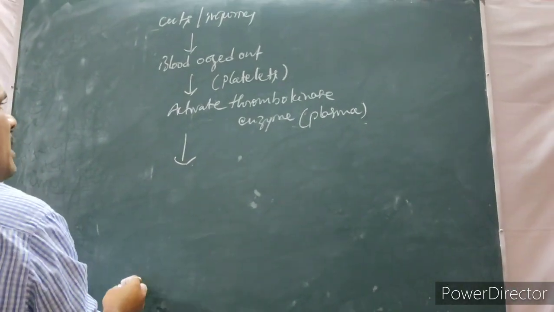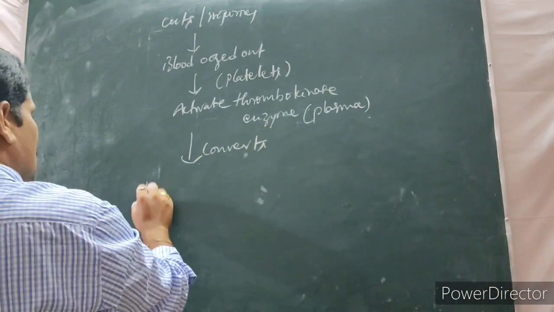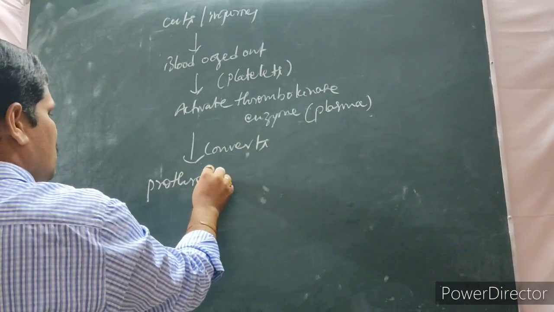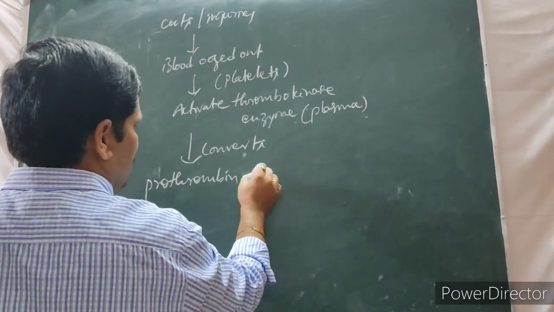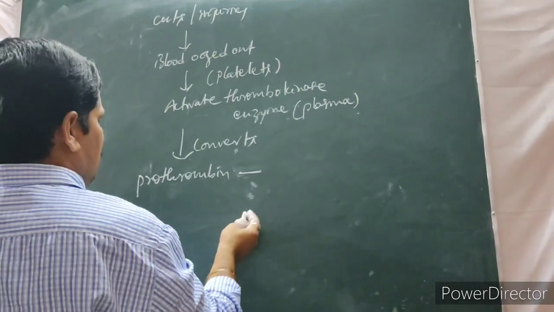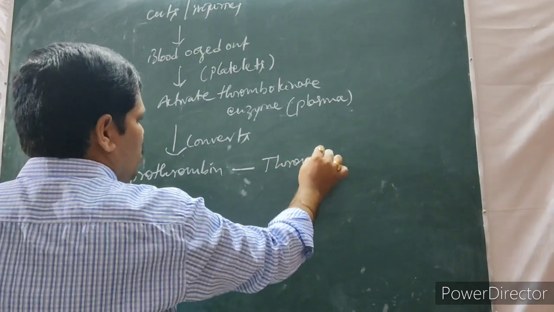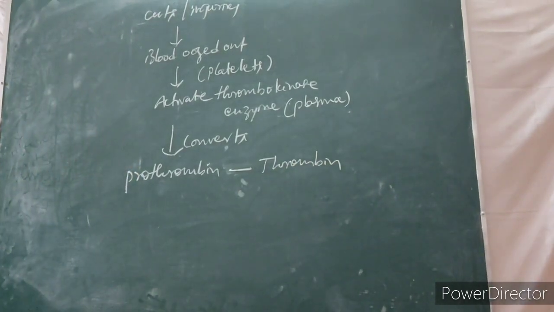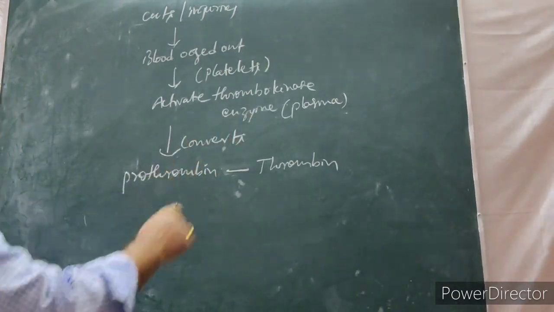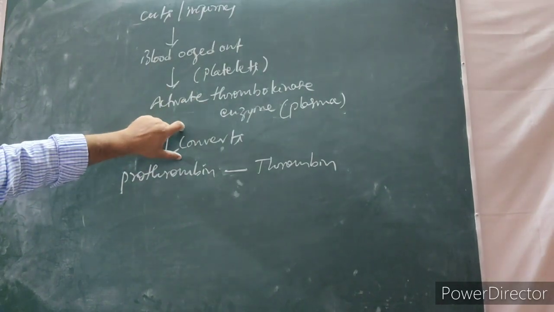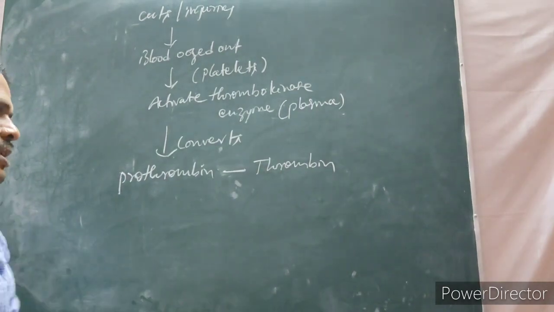That's why what happens? Thrombokinase converts prothrombin into thrombin. So prothrombin is an inactive protein present in the plasma only, that is converted by the thrombokinase enzyme, which is activated by the platelets. That's why the enzyme is more active and converts the inactive protein prothrombin into thrombin.